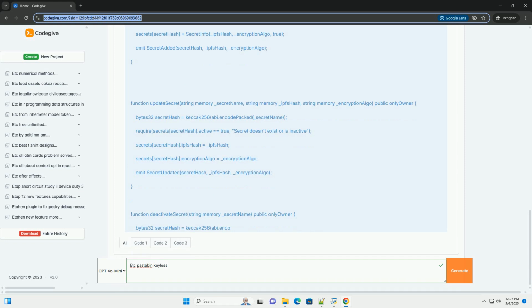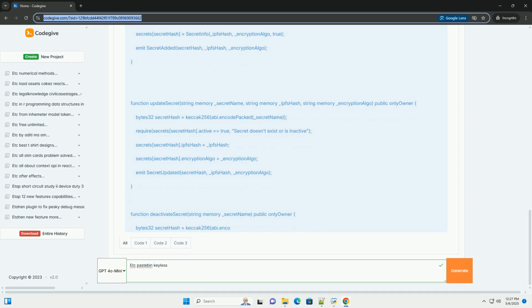Example implementation, a simplified Pastebin keyless. We'll create a simplified example for illustrative purposes. This example uses IPFS for storing encrypted secrets, a basic AES encryption/decryption library, and a simple smart contract for access control. 1. Solidity smart contract, SecretKeeper.sol.